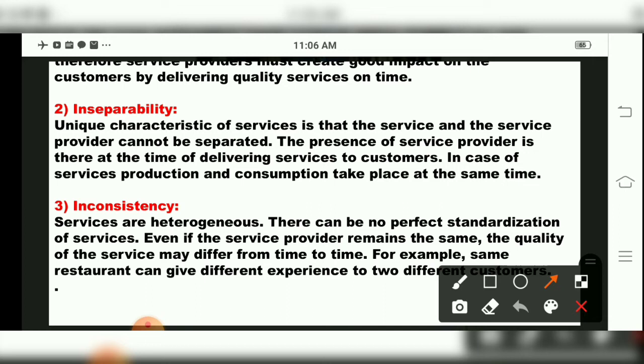Means the producer produces the product, as well as he spends the money. For production also he spends the money. So consumption means what, children? Expenses. So production and consumption will take place at the same time. They cannot be separated from each other. That is called inseparability. So over here, in services, delivery services cannot be separated from the customer.